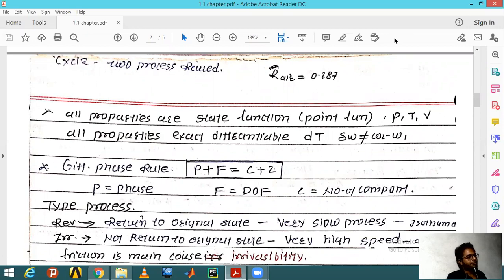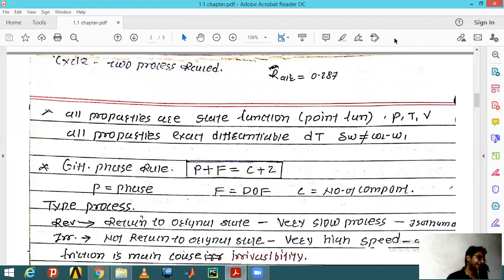Cycle, in the thermodynamic definition, is a process which comes back to its original position without leaving any strain on the external or internal surroundings.